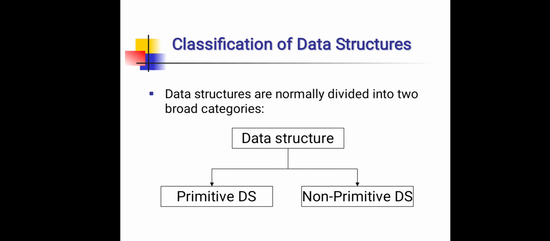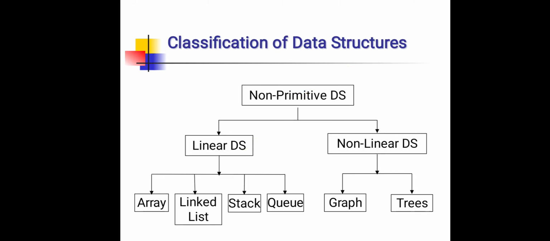Next, classification of data structures. There are different types of data structures and they are normally divided into two broad categories. These are primitive data structure and non-primitive data structure. Here we only discuss non-primitive data structure. Non-primitive data structure is again categorized into two. These are linear data structure and nonlinear data structure. Linear data structures are mainly array, linked list, stack and queue. Nonlinear data structures are mainly graph and trees.